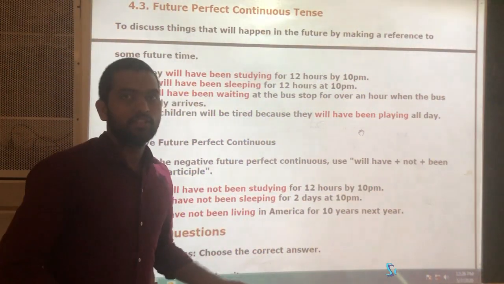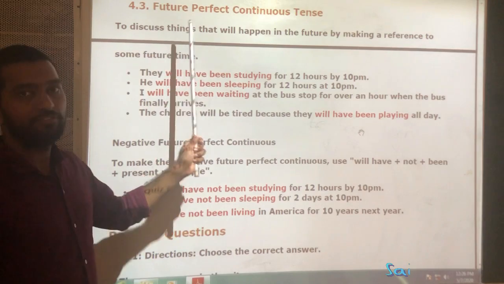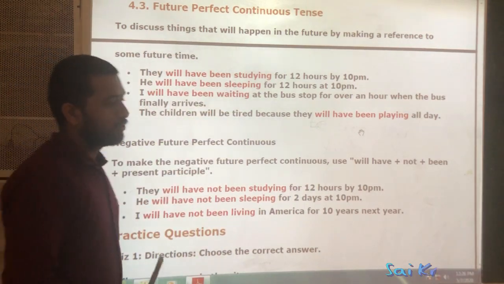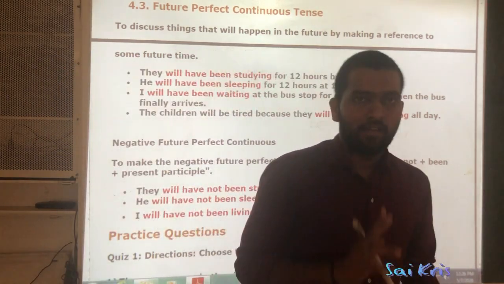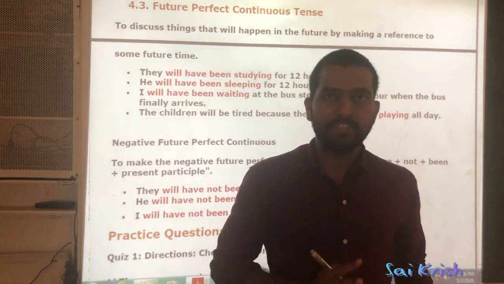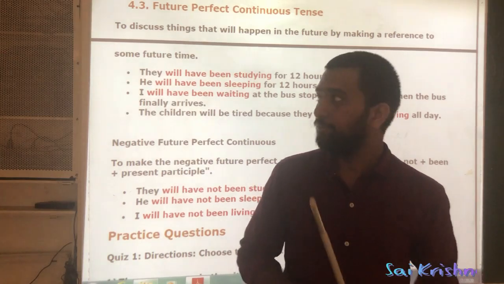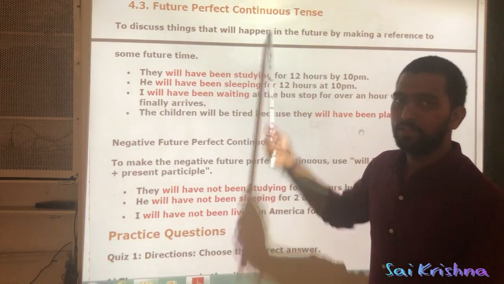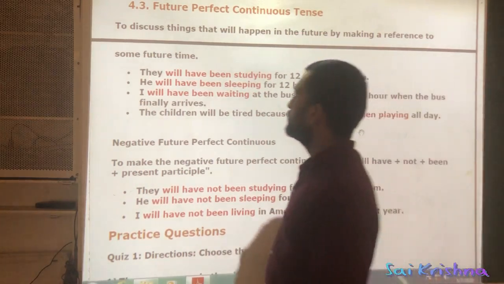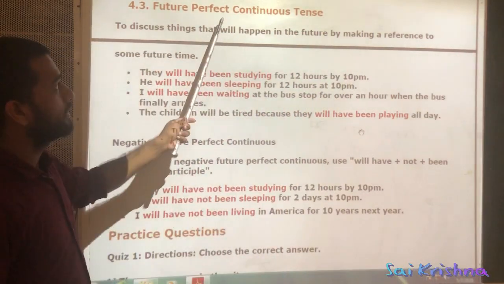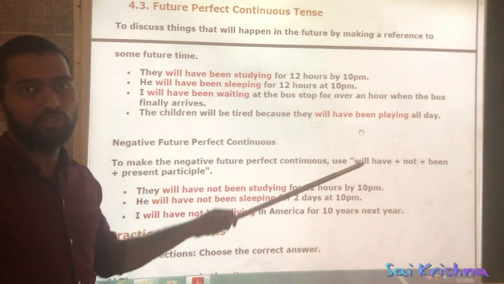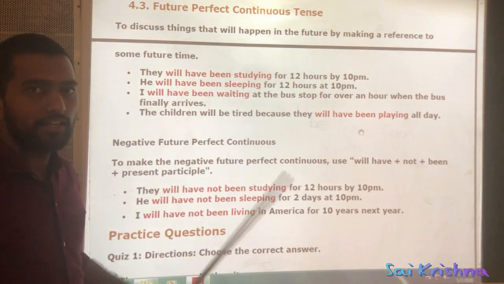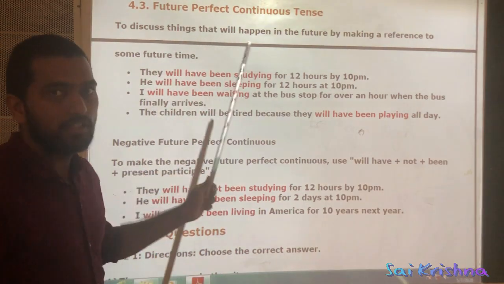Good morning, students. So our next type of tense is future perfect continuous tense. We discussed perfect tense, past tense and future tense, all types except future perfect continuous tense. This is the last one. So today let us discuss how this future perfect continuous tense is used and where it is used. What is the definition and structure of this tense? Let us learn today.